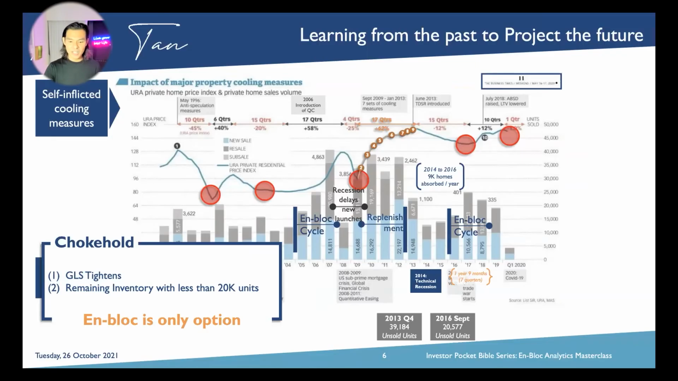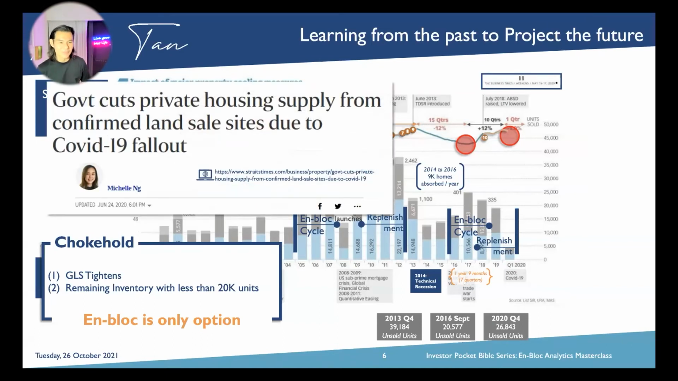And of course, moving ahead, the replenishment from these 3 years of en-bloc from 16 to 18 caused the market to shoot up again by 12 percentage points, and that is what resulted in the cooling measures on the 5th of July 2018 as well. Okay. And then the number of inventory left in fourth quarter 2020 was close to 27,000. But guess what? Government again introduced the chokehold. Government cut private housing supply from confirmed list land sales due to the COVID-19 fallout. And when is this? 24th of June 2020.